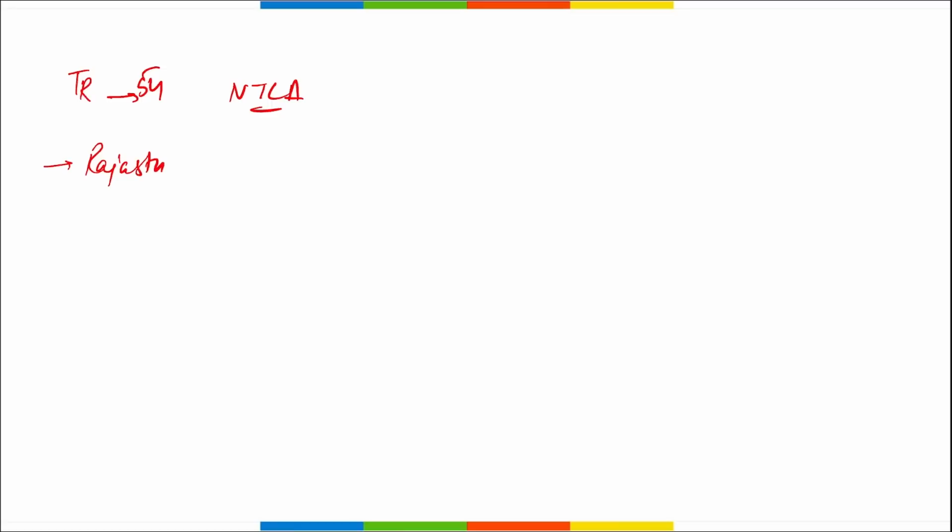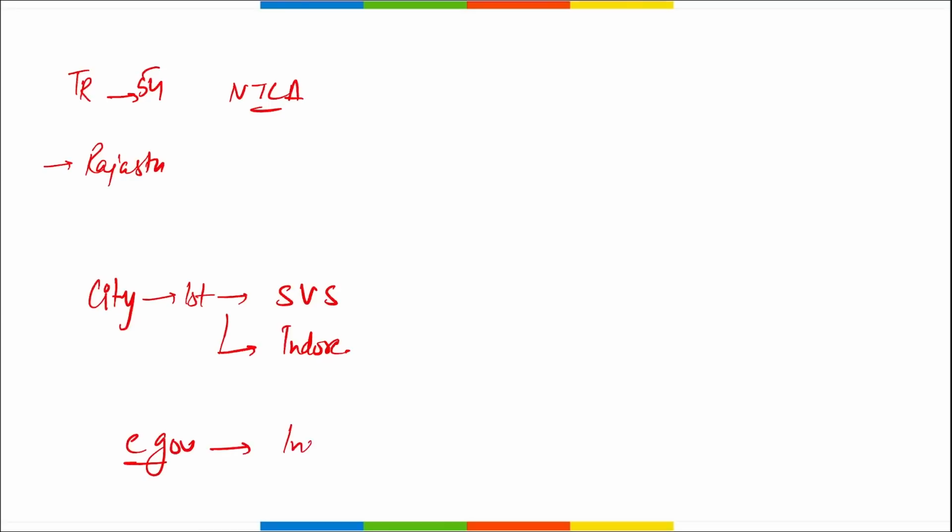Then which state or which city secured the first position in Swachh Vayu Sarvekshan 2023? It is Indore, right? Then apart from this, tell me, recently 6th National Conference on E-Governance where was held? It was held in Indore. 6th National Conference on E-Governance.